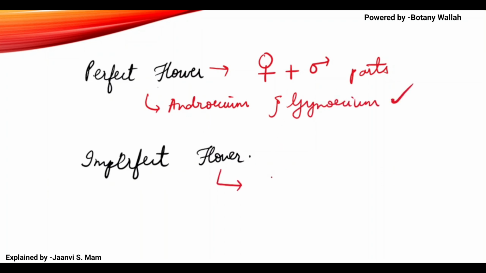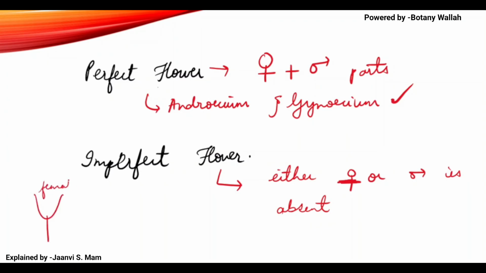But if either male or female is missing or absent, then it is known as imperfect. Suppose the flower has only a female reproductive part, then it is an imperfect flower. Suppose the flower has only a male reproductive part, then also it is an imperfect flower.